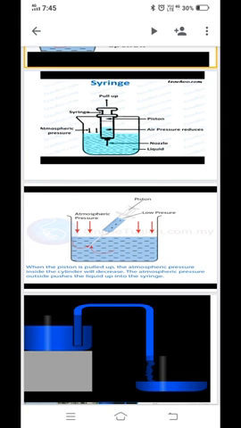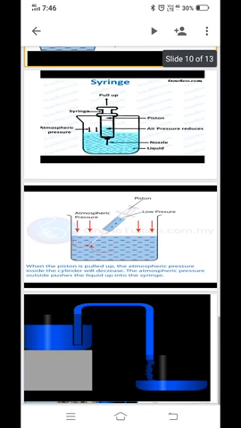The syringe is kept with its opening just inside a liquid and the plunger is lowered till its base. Now when the plunger is pulled up in the barrel, there is no air inside, and thus the pressure inside the barrel below the plunger is much less than the atmospheric pressure acting on the liquid surface. As a result, the atmospheric pressure forces the liquid to rise up in the syringe. This is how the atmospheric pressure plays a role in the syringe.